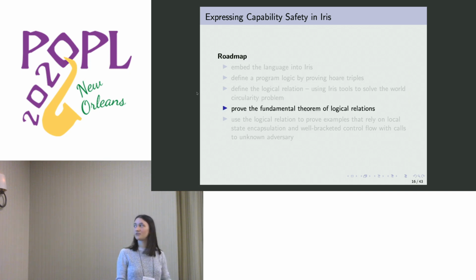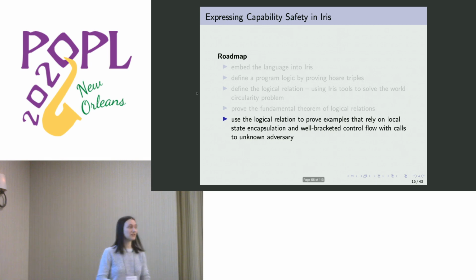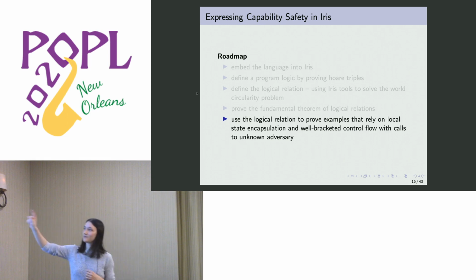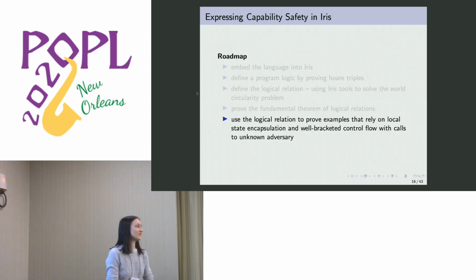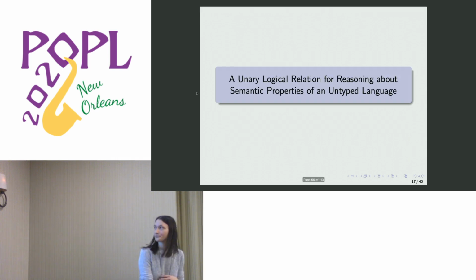Then we want to prove the fundamental theorem of logical relations. And finally, we can use the logical relation to prove examples that rely on local state encapsulation and well-bracketed control flow with calls to a non-known adversary. So in this talk, I'm only going to talk about the third point, the definition of the logical relation. But if anyone is interested, I have bonus slides on most of all these other parts.